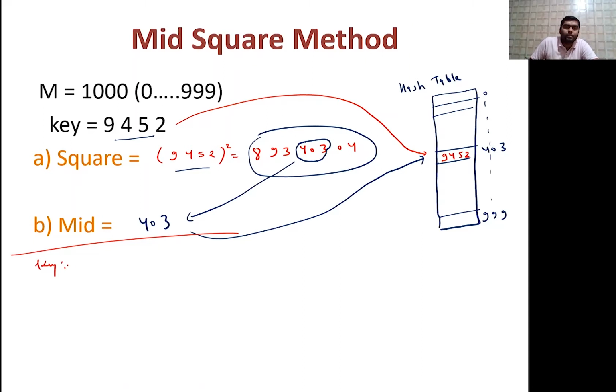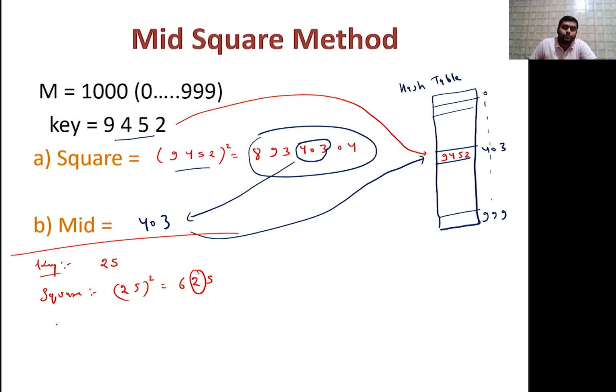For example, the key is given as, for example, 25. Okay, so the key is 25. So firstly square. So what will be the square? Square of 25 is going to be 625. Okay, 625. And if you just calculate the middle part of that, so what is the middle?